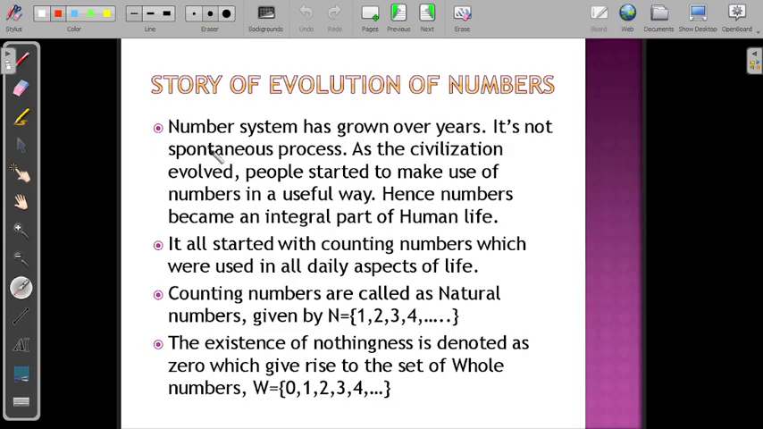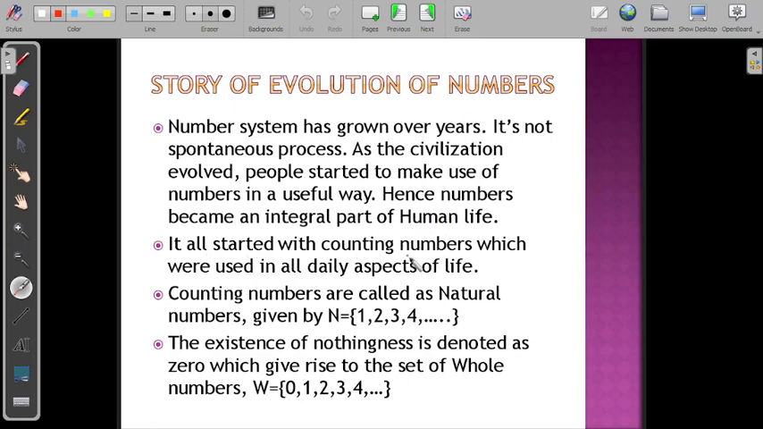So before really going into the in-depth study of real numbers, let us see how the evolution of numbers happened. That's the story of evolution of numbers. So the number system has grown over years. It's not a spontaneous process. As civilization evolved, people started to make use of numbers in a useful way. Hence, numbers became an integral part of human life. We can't live without numbers now. They are embedded in the entire system. So we are nothing without numbers. We are so much attached to numbers. That's the significance of using numbers in our life.